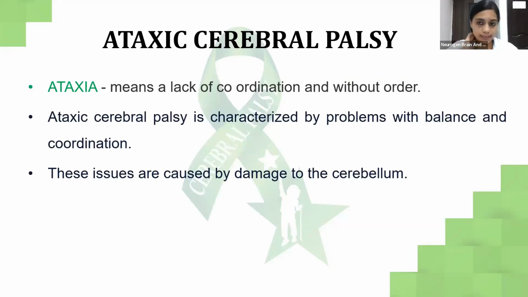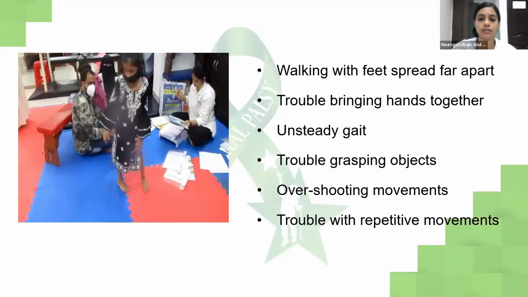What is ataxic CP? Ataxia means there is lack of coordination or there is no order. So there is damage to the cerebellum of the brain, and it is characterized by problems with balance and coordination.